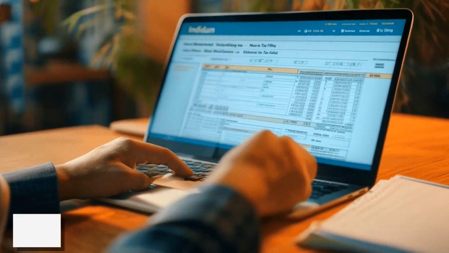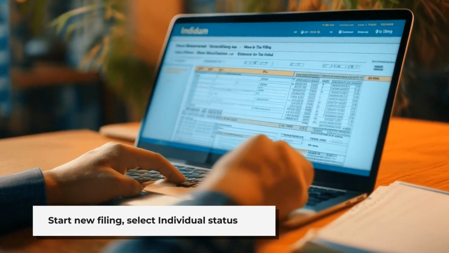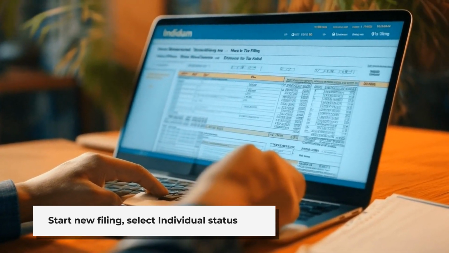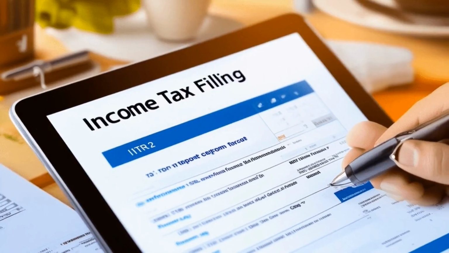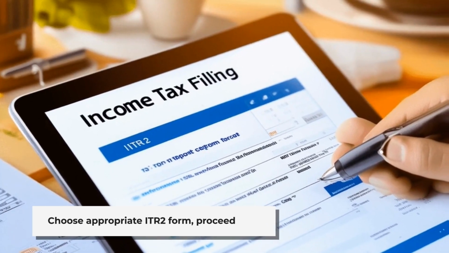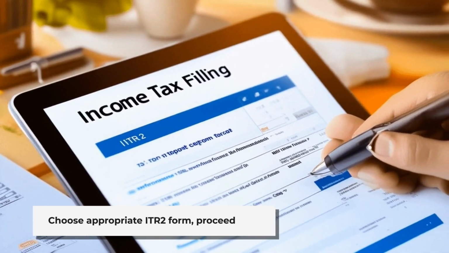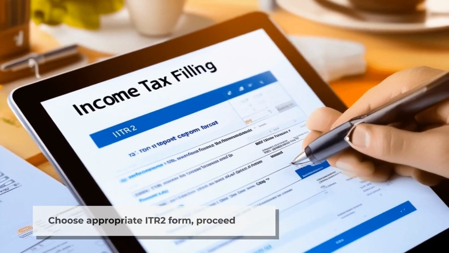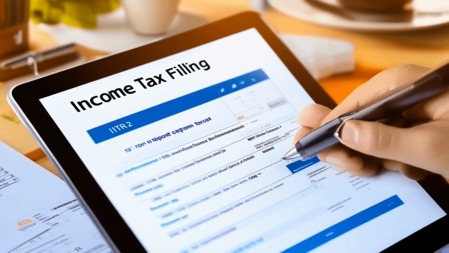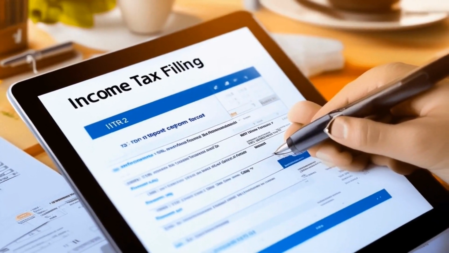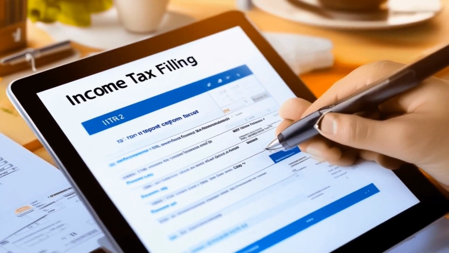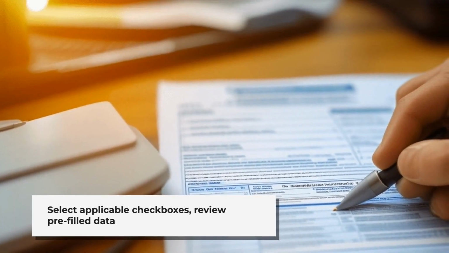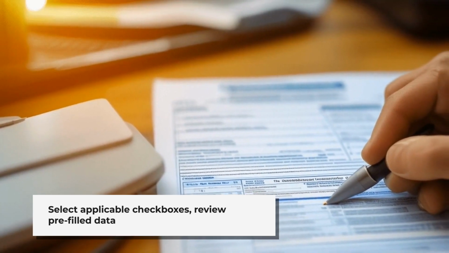D. To file a fresh income tax return, click on Start New Filing. E. Select the status applicable as individual and continue. F. You may select the ITR2 form, if it is appropriate to you. Proceed with ITR2. Once you have selected the ITR applicable to you, note the list of documents needed and click Let's Get Started. G. In the next screen, select the checkboxes applicable to you and click Continue.